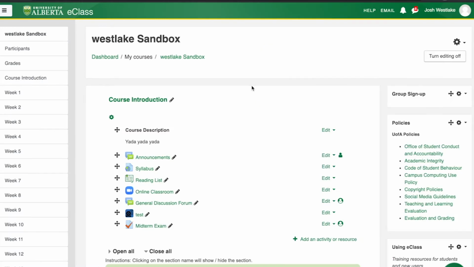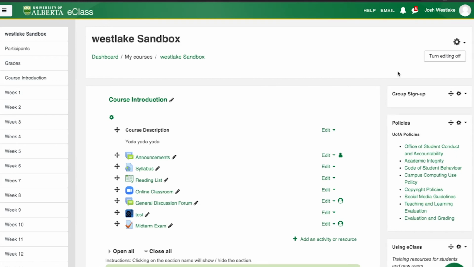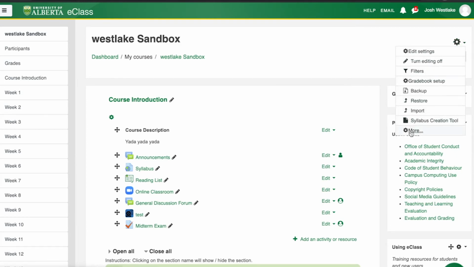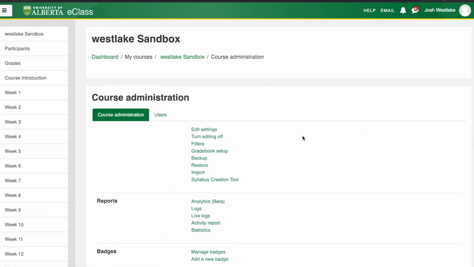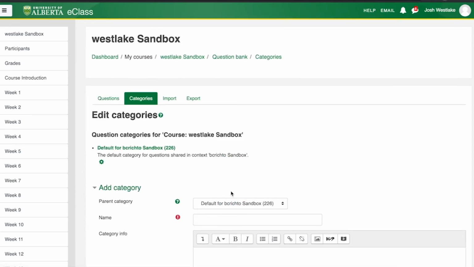The first thing we have to do when setting up a question with multiple variations is to go into our question bank and make sure that we have our categories set up properly. So in order to do that, I'm going to click on the gear in the top right here and click on More. And I'm going to scroll down to where it says Question Bank, and I'm going to click on Categories. So the categories kind of act like folders for your questions.